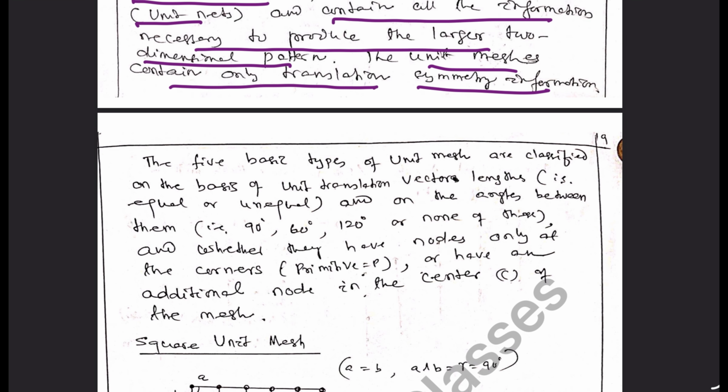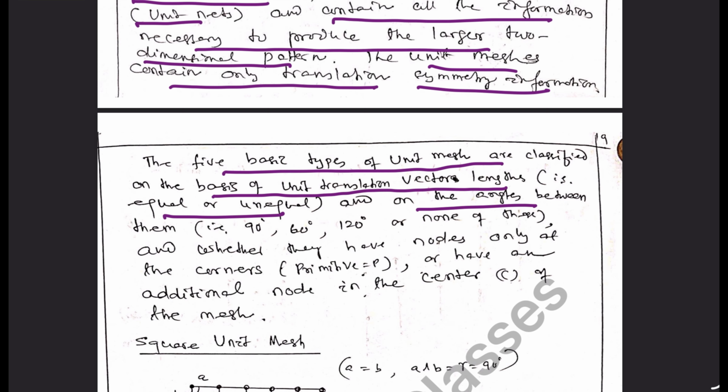So let us see how these 5 basic types of unit meshes are produced by arrangement of nodes. This arrangement is made on the basis of unit translation vector lengths which may be equal or unequal and on the basis of the angles between them. It may be 90 degrees, 60 degrees, 120 degrees or any other angle between the vectors.